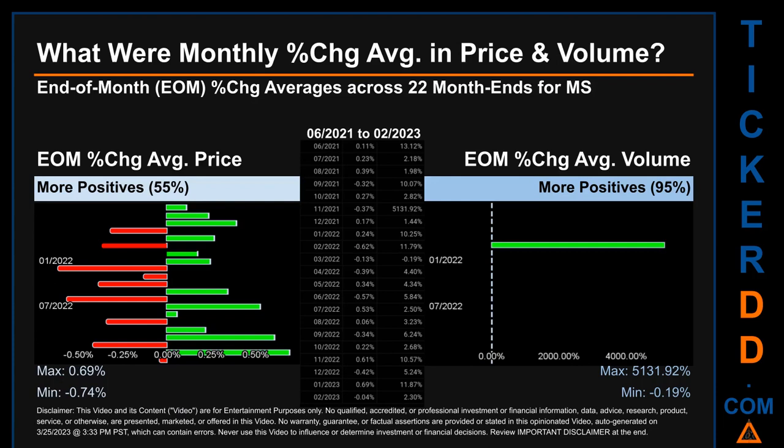That is 55% of month ends saw a positive percentage change in average price. In terms of volume, 21 out of 22 month ends had a positive percentage change. That is 95% of month ends saw a positive percentage change in average volume. Price saw an end-of-month max of 0.69% in average percentage change along with a minimum of minus 0.74%. For volume, the maximum and the minimum monthly percentage change were respectively 5,131.92% and minus 0.19%.